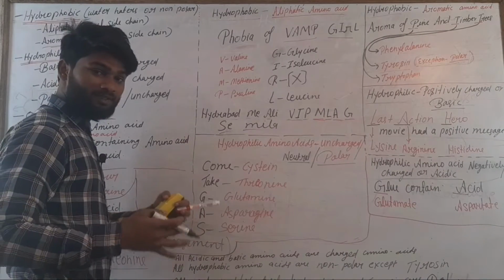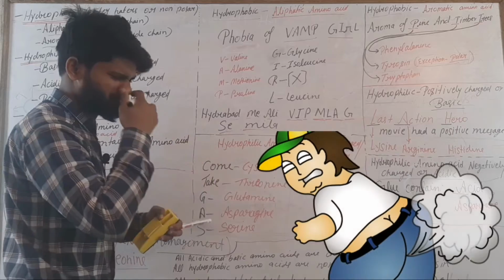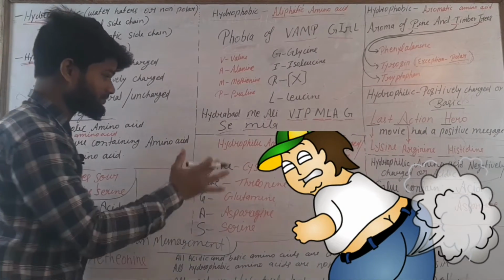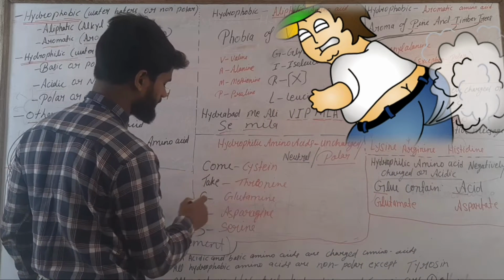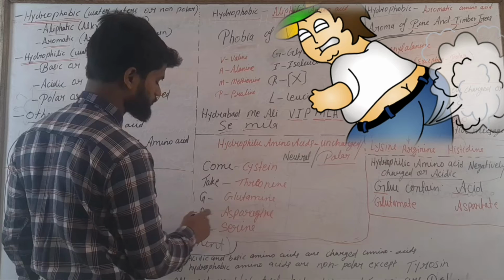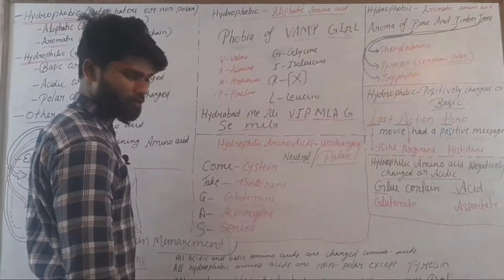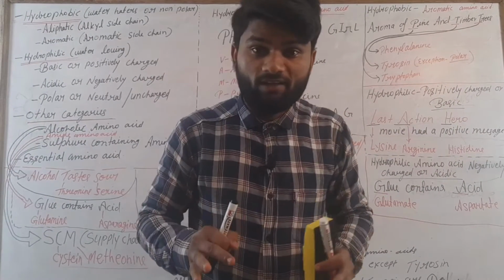Come take gas. C codes for cysteine, T codes for threonine, G codes for glutamine, A codes for asparagine, and S codes for serine.